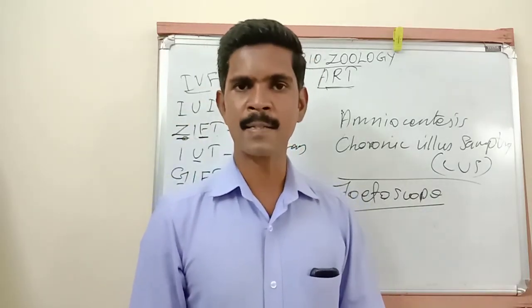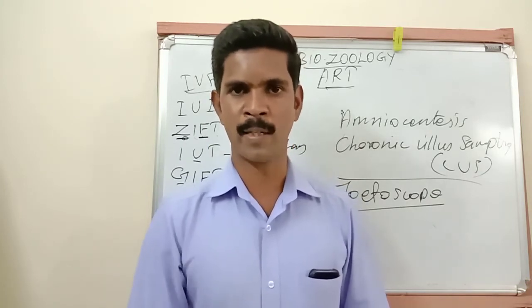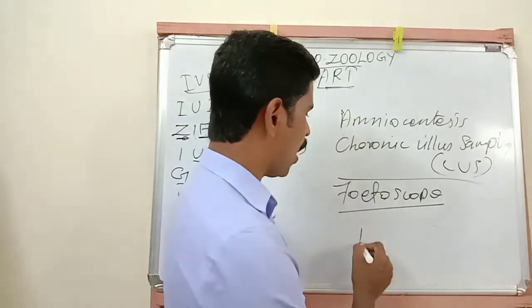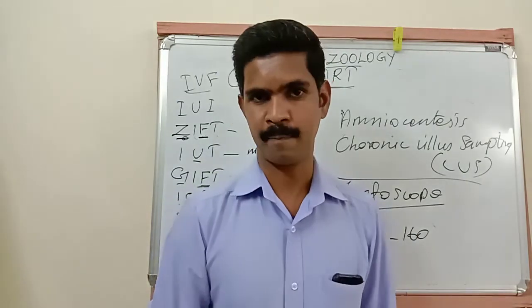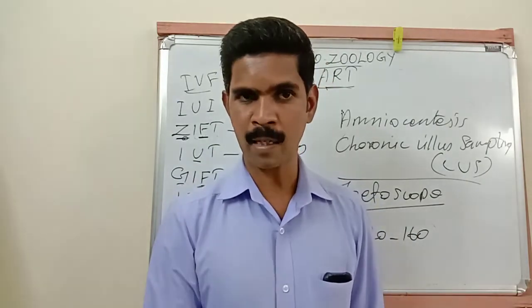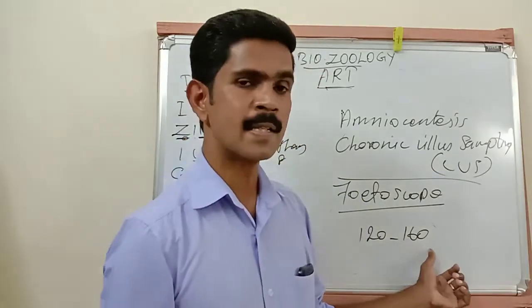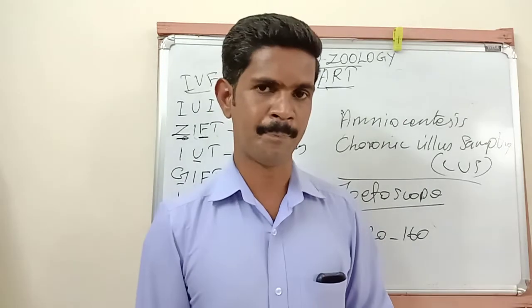Normally, the adult person's heartbeat rate is 72 to 80 beats per minute. You all know that. But the heartbeat rate of the fetus is 120 to 160 beats per minute. So the heartbeat rate of the fetus is more than that of an adult. 120 to 160 times the heart is beating inside the fetus's body.